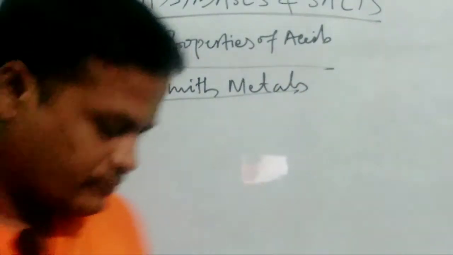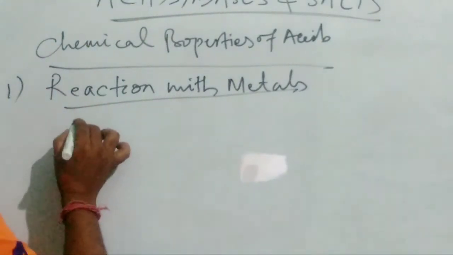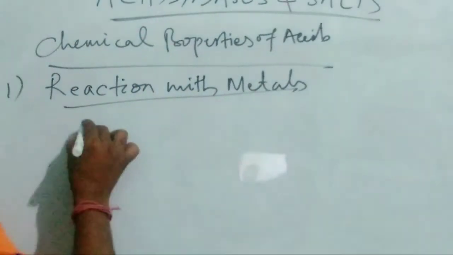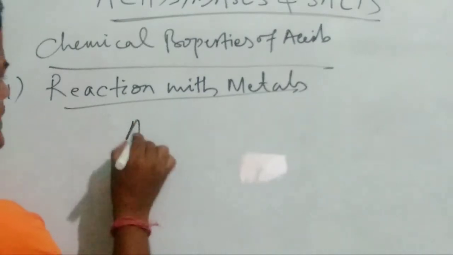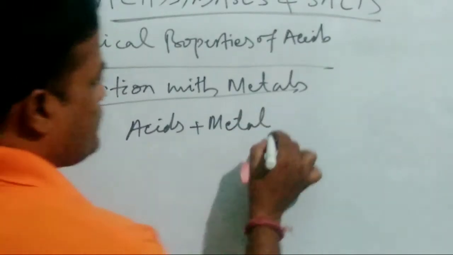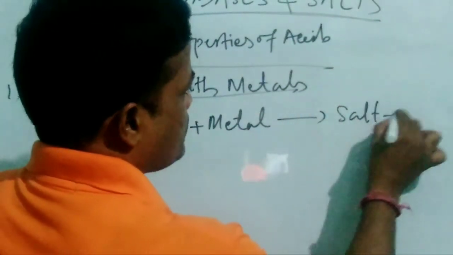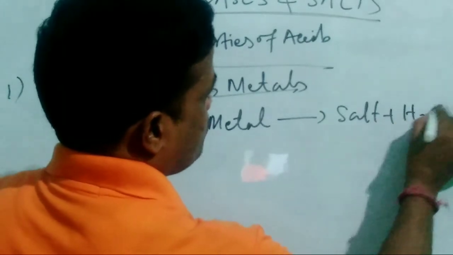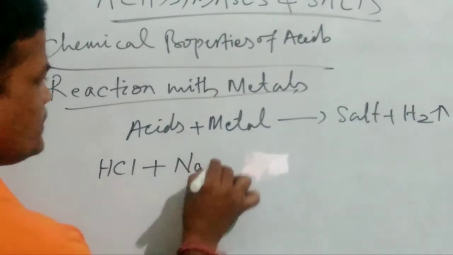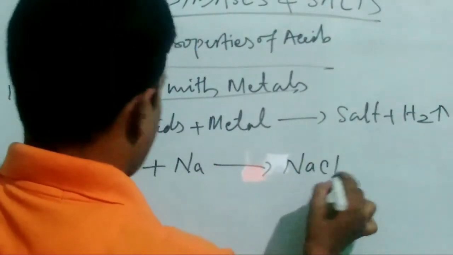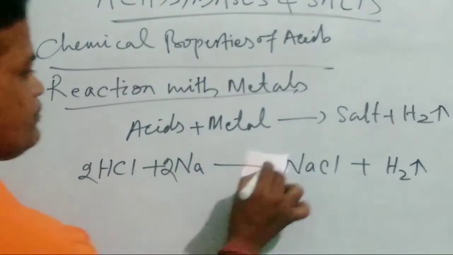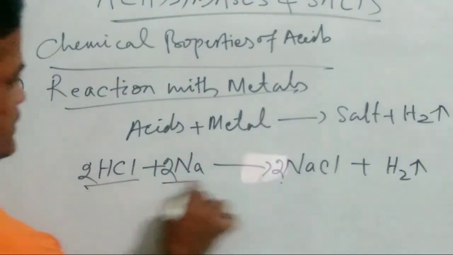Reaction with the metals. So we can say metals react with acid producing hydrogen gas and salt. So we can write acids plus metals equal to salt plus hydrogen gas. Example, we can say HCl when it reacts with the metal sodium gives sodium chloride plus hydrogen gas. So metals react with acids producing hydrogen gas.